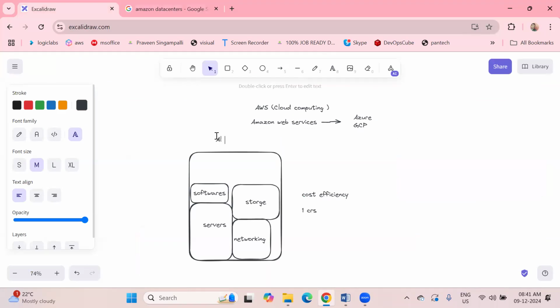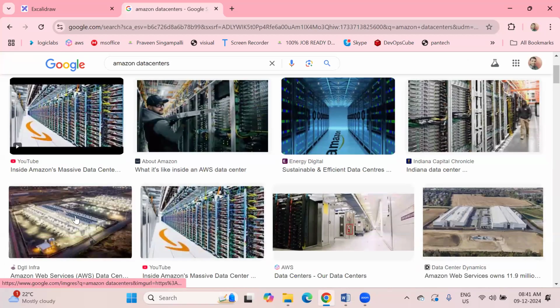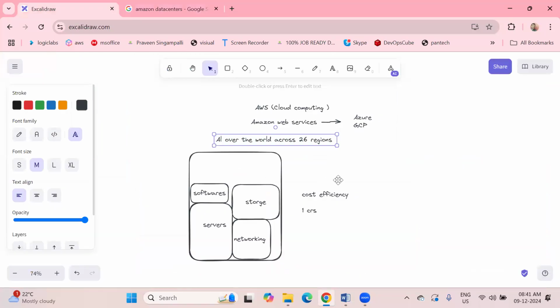All over the world. Across 26 regions they have set up these kinds of environments all over the world. See, this is one of the data centers. They have set up this kind of environment.